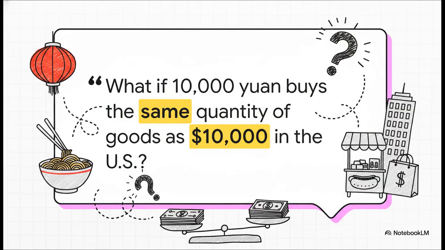So let's play a little what-if game. What if we discovered that 10,000 yuan in China buys the exact same stuff, the same groceries, the same kind of apartment, the same transportation, as $10,000 in the US? If what you could buy with the money was the same, how would that change how we see things?